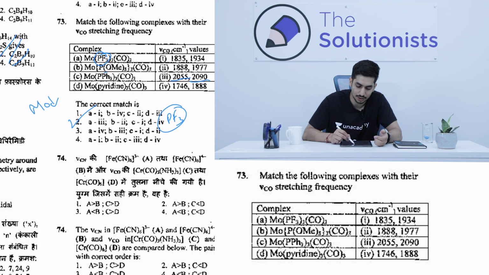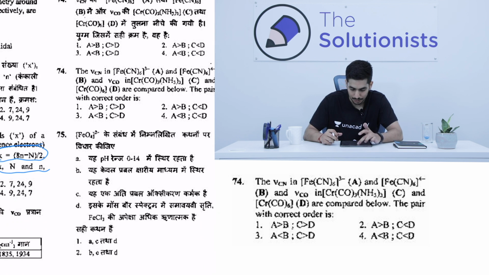So as you can see, the rest are P(OMe)3, PPh3 and pyridine. And if you want to actually verify, you can go for the lowest one. Now pyridine is not even a pi acceptor, it's a donor ligand, right? So the stretching frequency will be the lowest, that means 1746 and 1888, right? So D should be 4. So A3 and D4. So you have actually verified it quickly and you know that the answer is option number 2. Let's go with the next one.